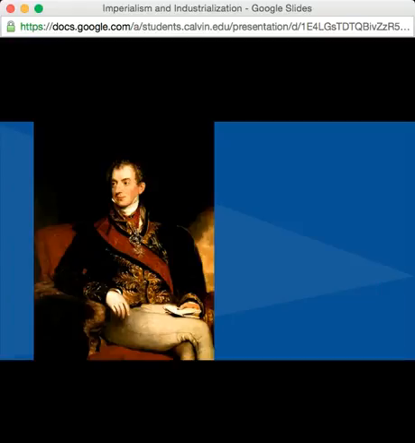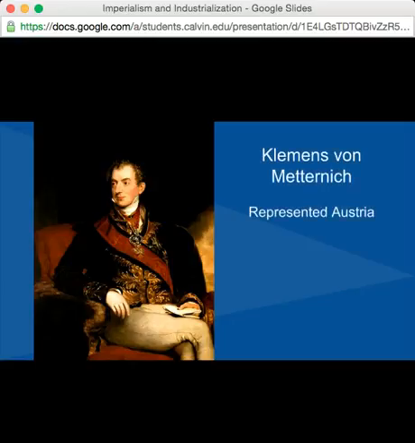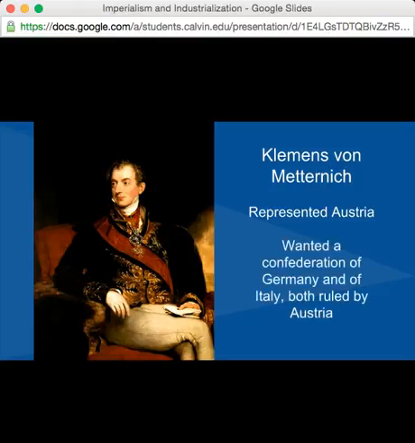Now, the most influential leader is Clemens von Metternich, and he represents the Austrian Empire. He wants 2 confederations, one in Germany and one in Italy, with Austria being in charge of them both. Now, a confederation is a group of people, organizations, or countries that are joined together in some activity or effort.